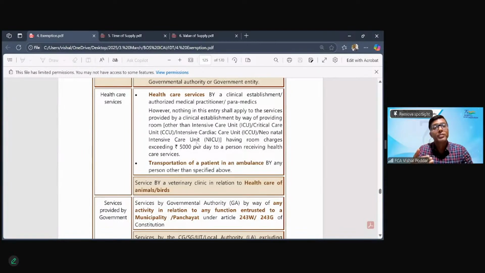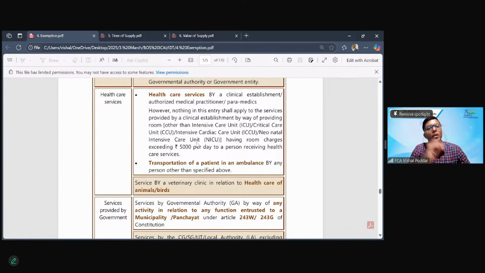See, giving medicines is supply of goods. However, in this composite supply, all these things become the secondary items, and the principal supply is the main healthcare component, which is the surgery, which is the operation. Hence, all these become part of the main composite supply, the principal supply, which is healthcare, which is exempt. So all these also become exempt.